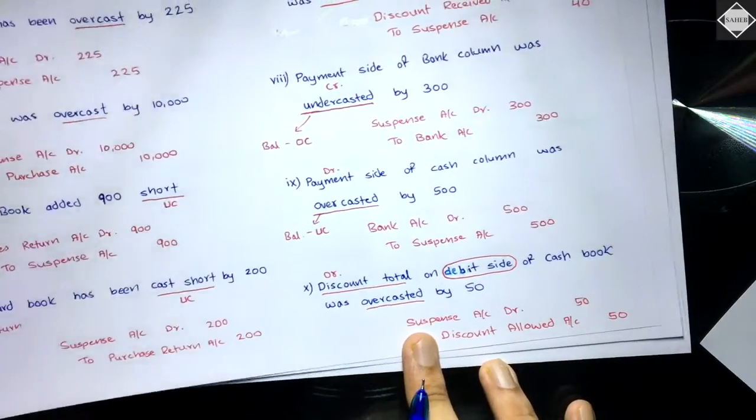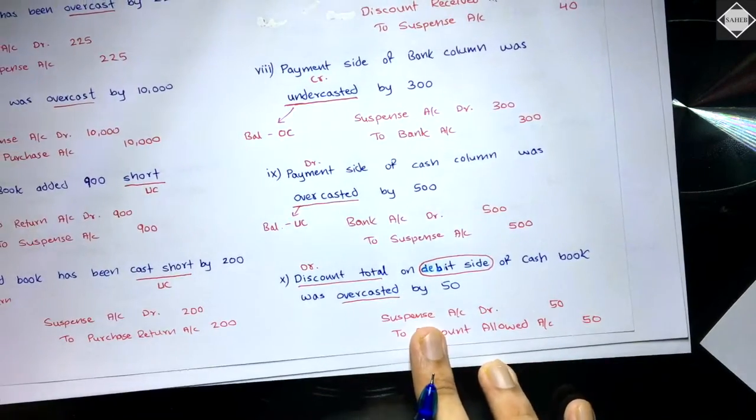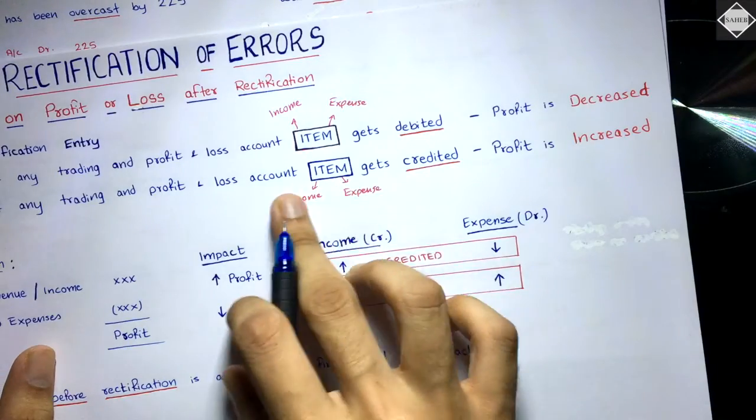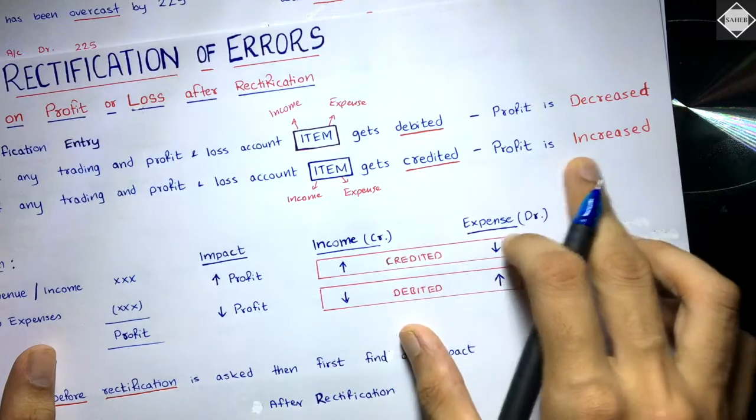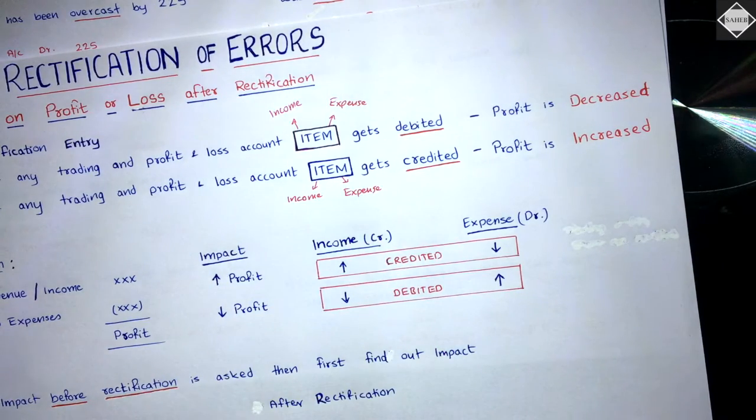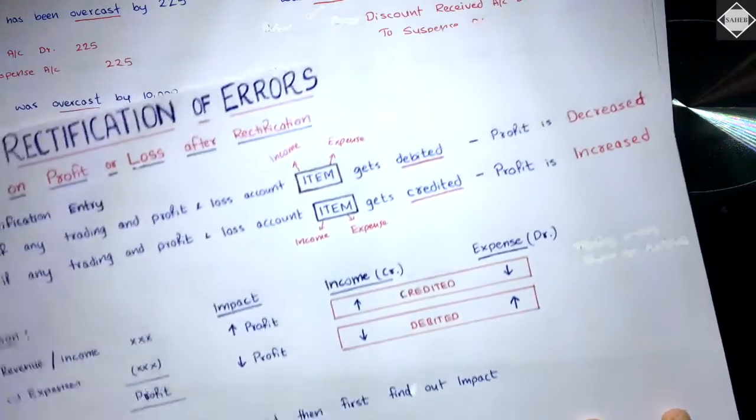And then at last you have a P&L item, that is discount allowed. Now discount allowed is getting credited. Whenever any trading or P&L account item is getting credited, that means profit is increased after rectification and before it is decreased. Is that clear? So this is how you have to go about this.